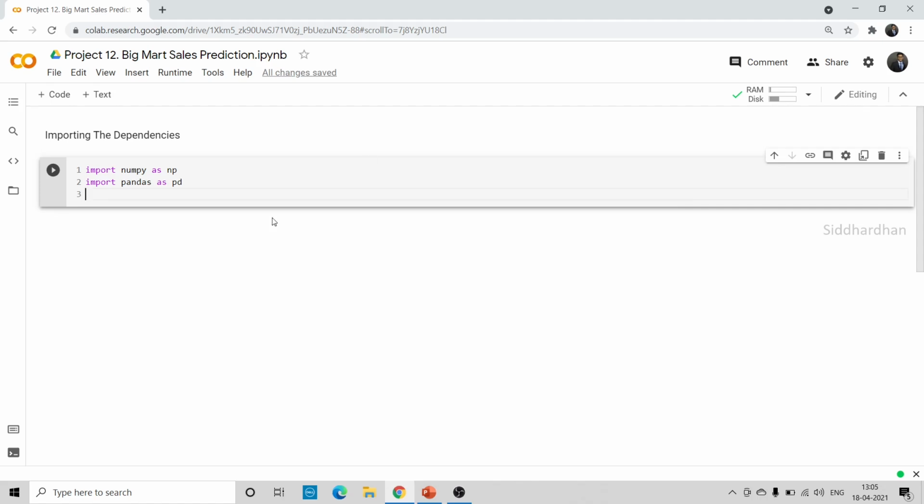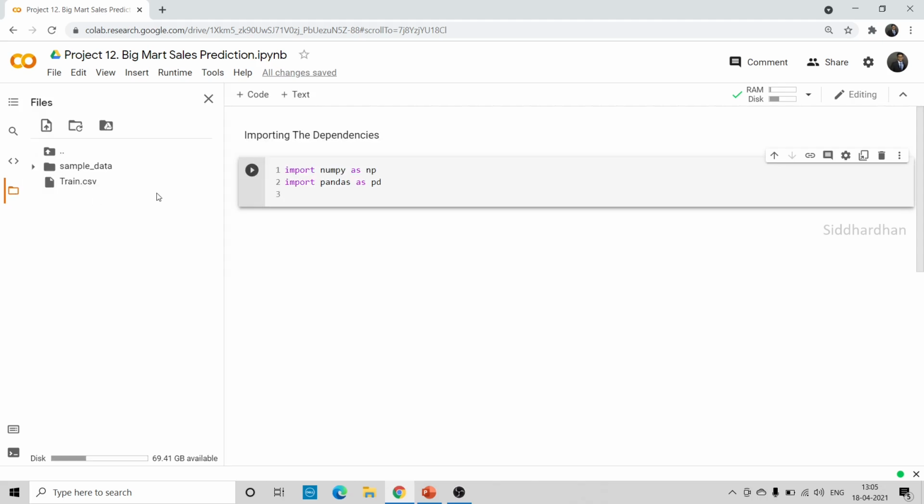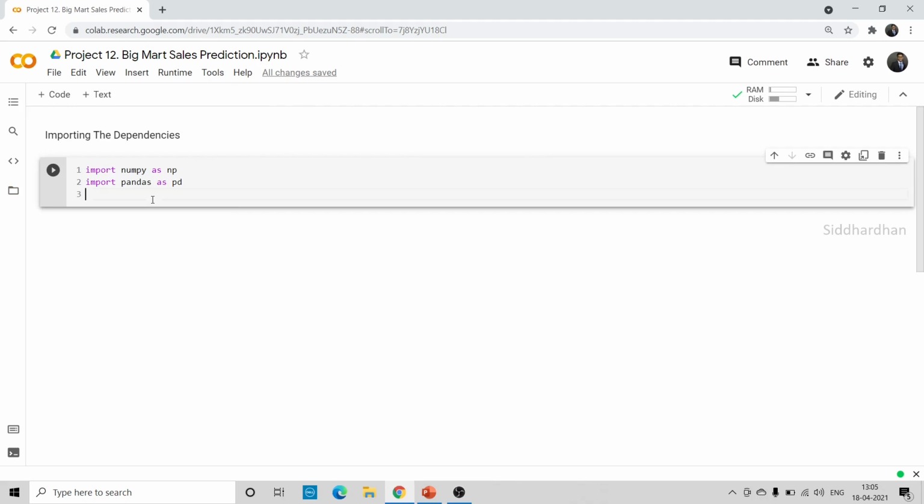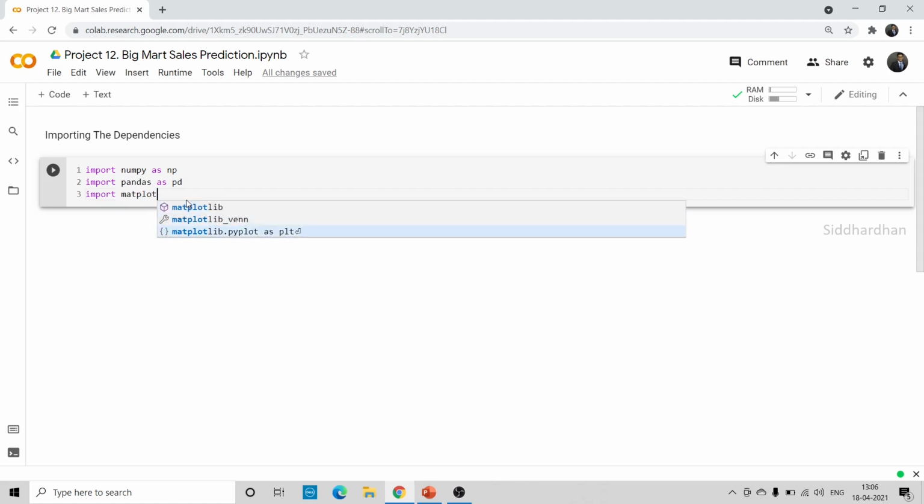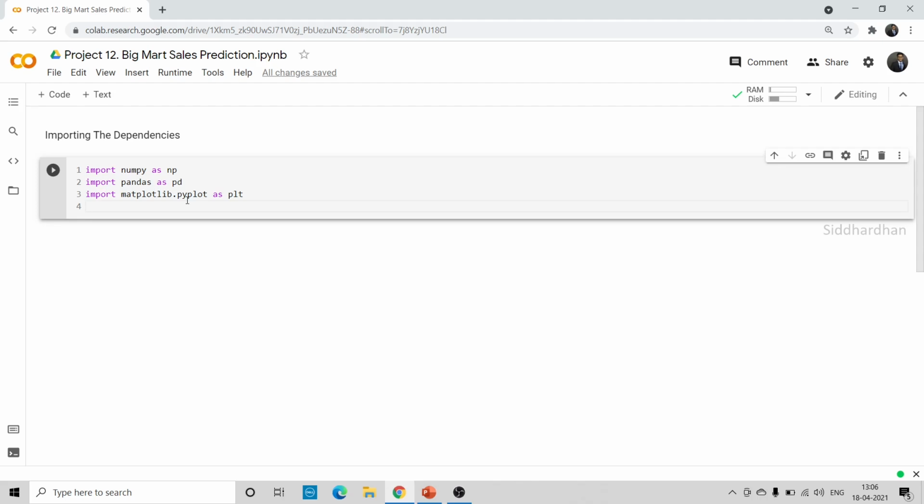So as you know, we have the data set in a CSV file, right? So it is not easy to analyze the data from a CSV file. So we use the Pandas library to get a Pandas data frame. So we feed this data set to this data frame, and from there we can do some analysis and processing. Then we need some data visualization libraries. So import matplotlib.pyplot as plt. So this matplotlib.pyplot is useful for making some plots and graphs. So we need one more plotting library. So it is nothing but Seaborn. So import seaborn as sns.